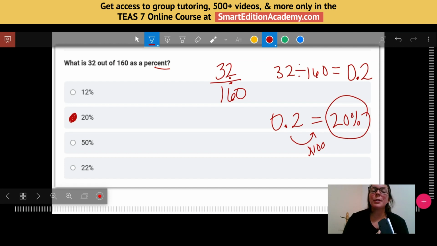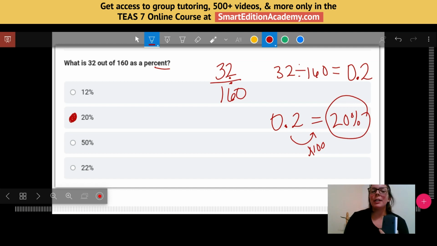You also could use your multiple choice options to help you here and say, well, 32 out of 160, what does that seem pretty close to? So I know that like 30 out of 150, 30 times 5 would be 150. So 32 probably goes into 160 about 5 times, just estimating and trying to think about these numbers. So what goes into 100 five times? Well, that would be 20, and that would check out here.